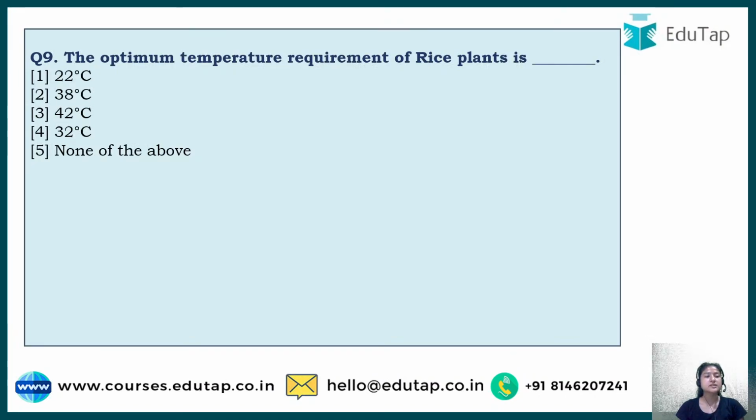Now next question, question number 9, which says the optimum temperature requirement of rice plant is. As I said before, and as Saurabh also asked, there are so many diseases, what to focus on. Similarly, there are so many vegetations, what to focus on. Go first for the main ones. For example, rice, wheat and maize, sugarcane, and then we can go for black gram, lentil, right? All these which are main, chickpea.